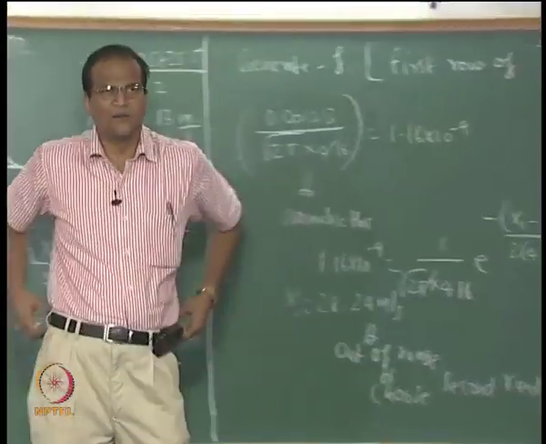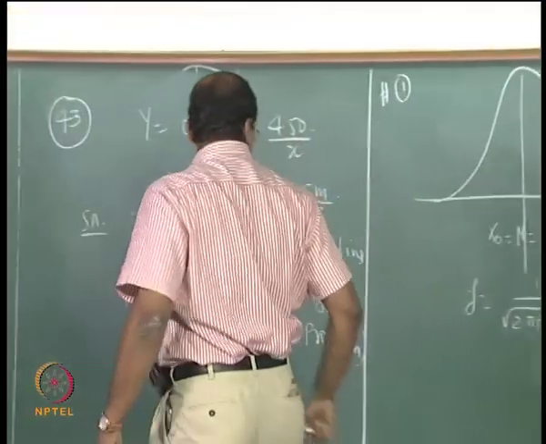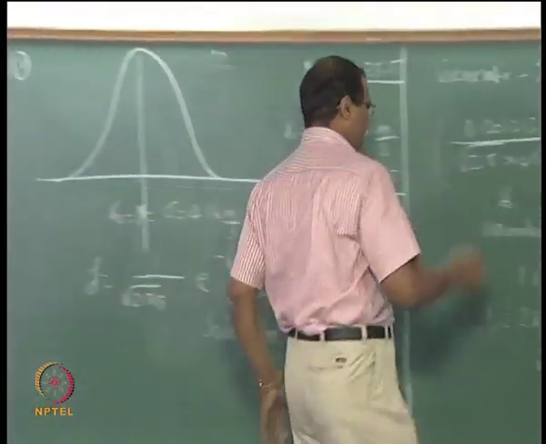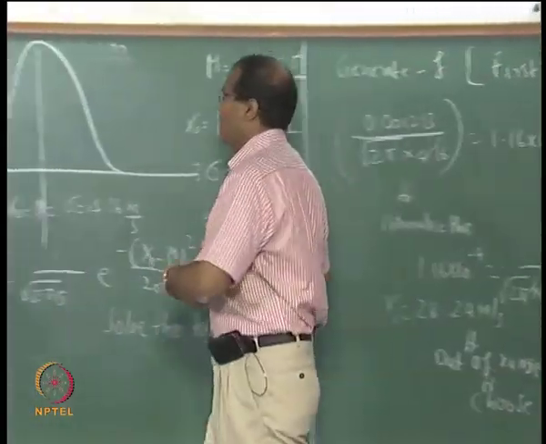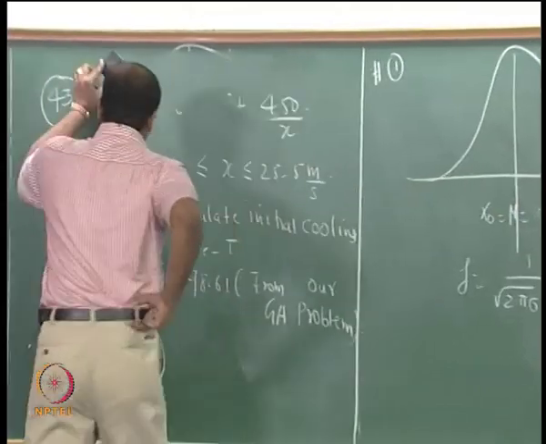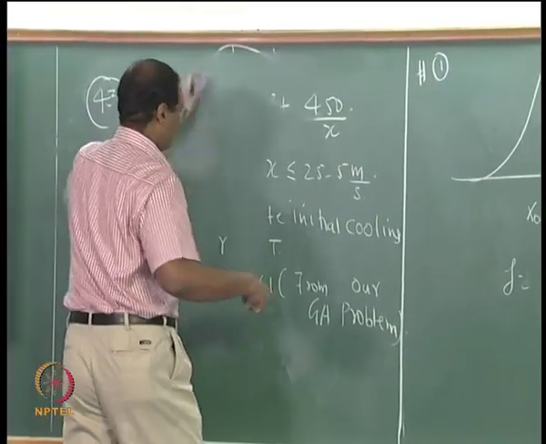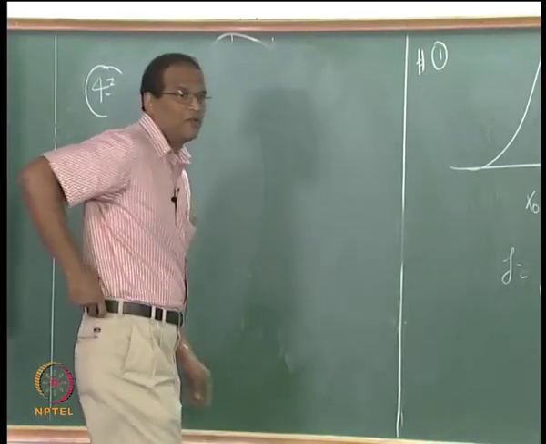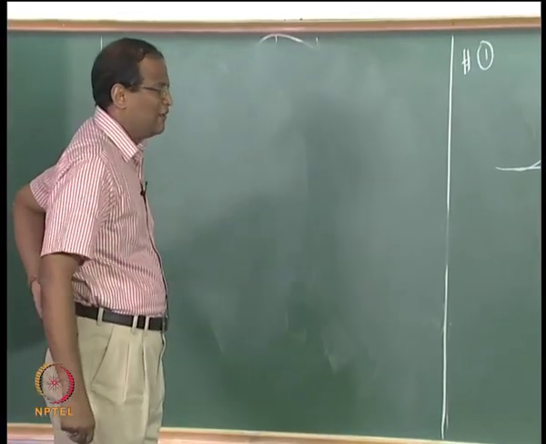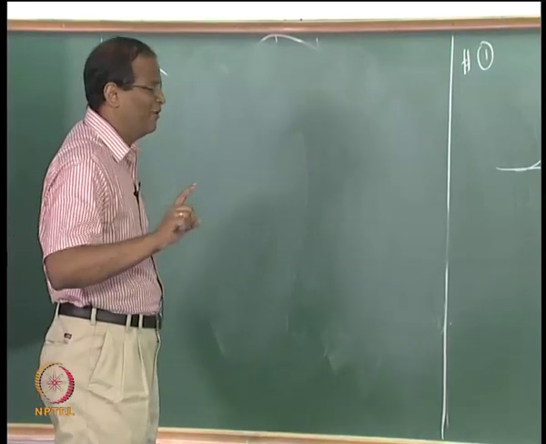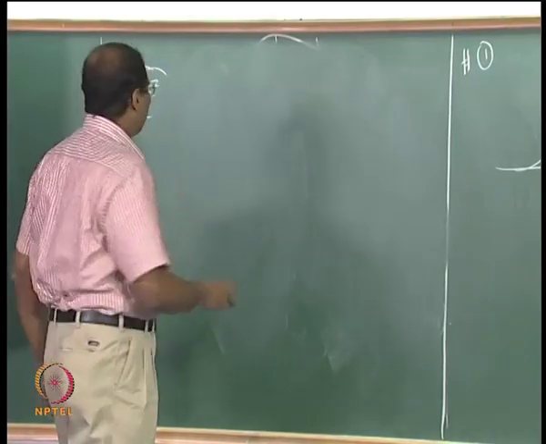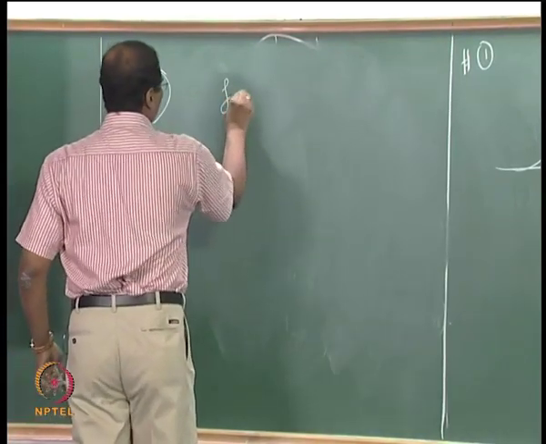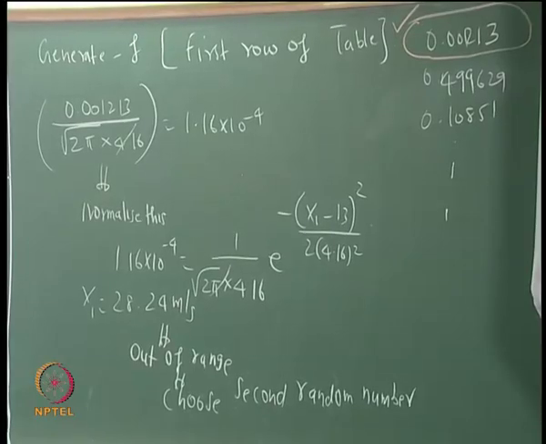Choose second random number. Anyway, it is going in the wrong direction. Okay. Now, next random number f is, what is f? 0.499.